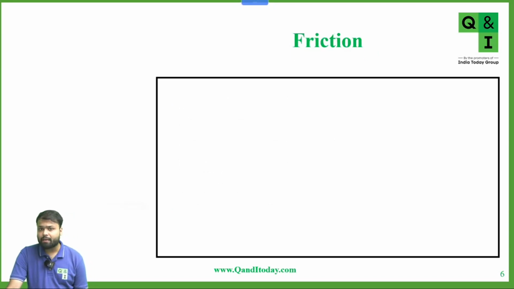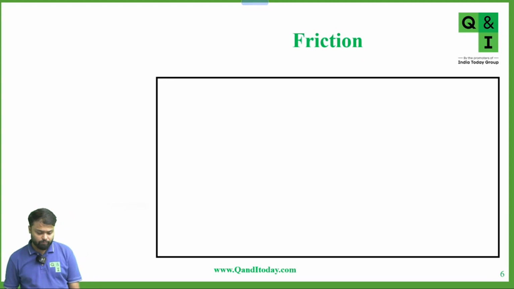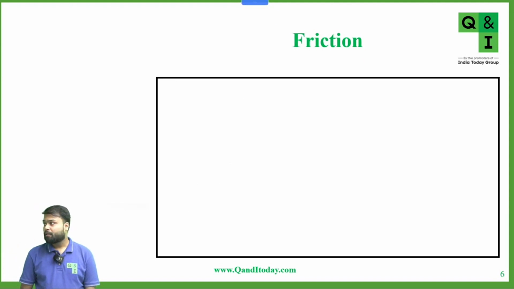Before starting the lecture, let's have a quick recap of what we have studied in this chapter. First, please tell me what is friction. Please reply. Friction is the force that opposes the motion.